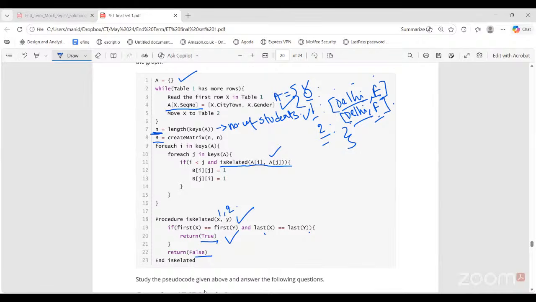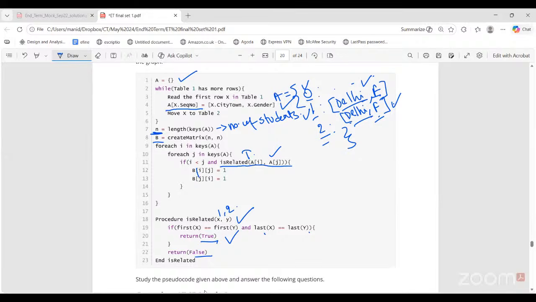That means for every I that is less than J, like 0 less than 1, 1 less than 2, if A of I and A of J, that is these two lists, I compare the first and last elements, and if they're the same, then this will give true. If both are true, then B of ij is set to 1, B of ji is set to 1.